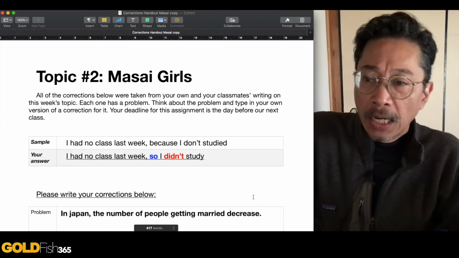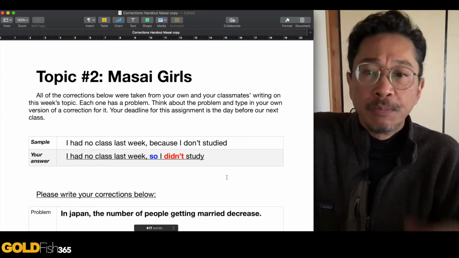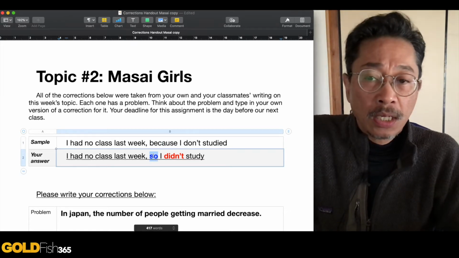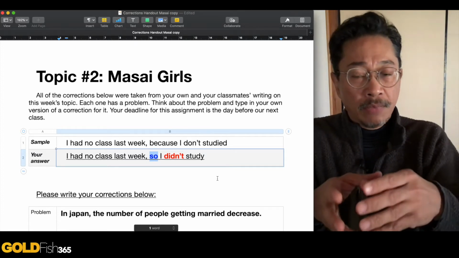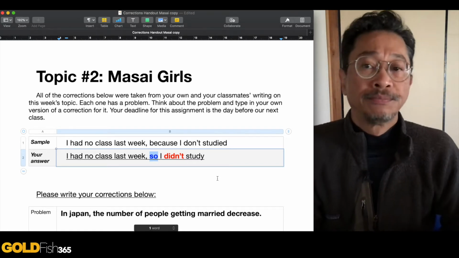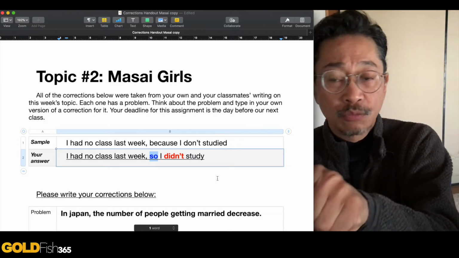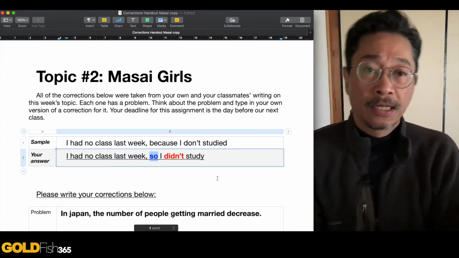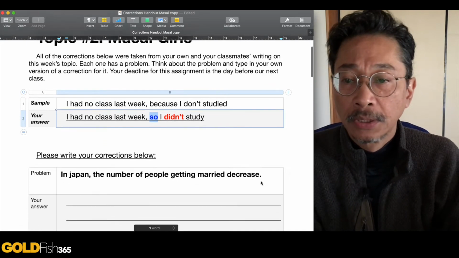All right, an example. "I had no class last week because I don't studied." Please be careful of that. Number one, don't confuse because with so. So means this is the result, okay? Instead, if you're going to say because, the next sentence following should be the reason. So this person should have said, "I had no class last week, so I didn't study." They didn't study because they had no class last week. Okay? If you put it in the other direction, then it would have been correct. Okay? All right, first one.